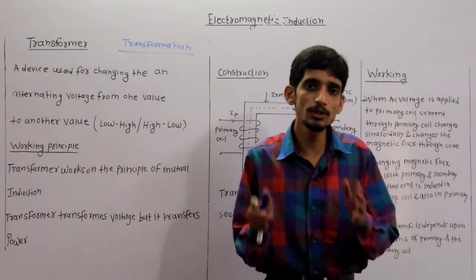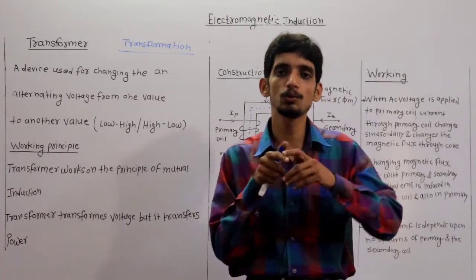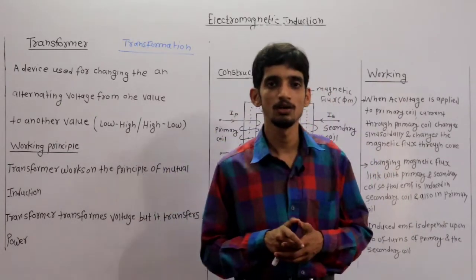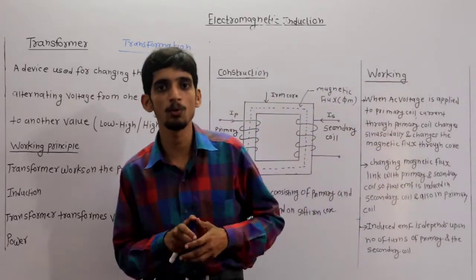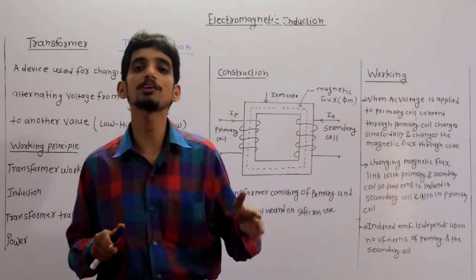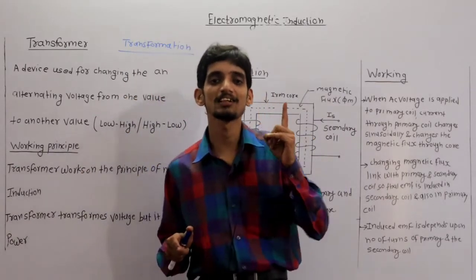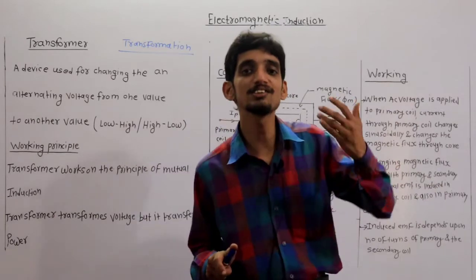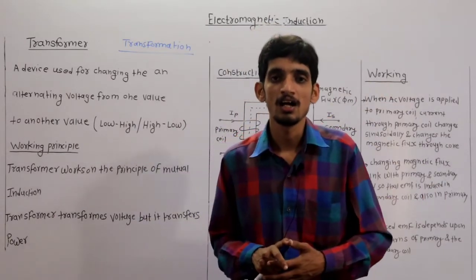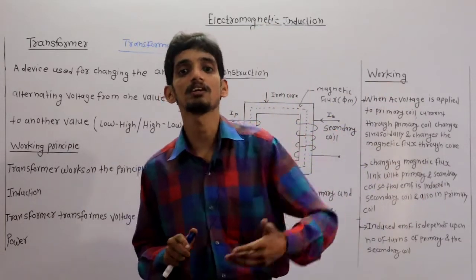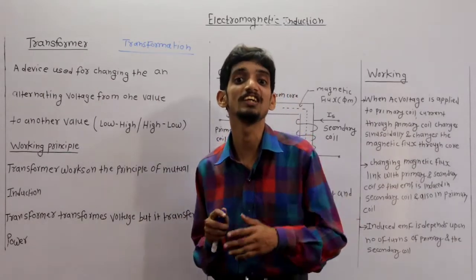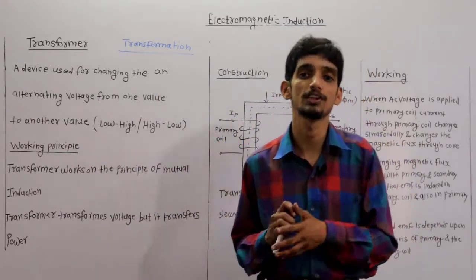But the 230 volt which you are utilizing in your home is actually not generated as 230 volt. It is generated at 11,000 volt, or 11 kV.